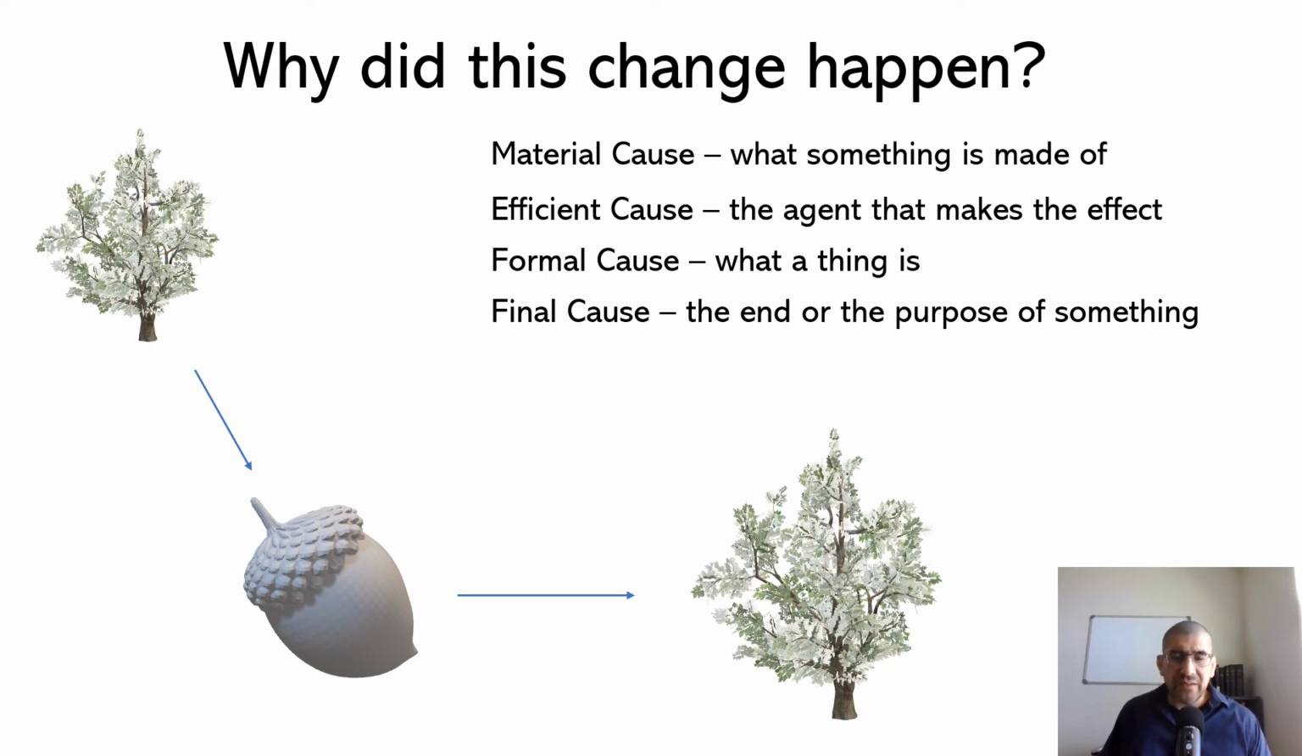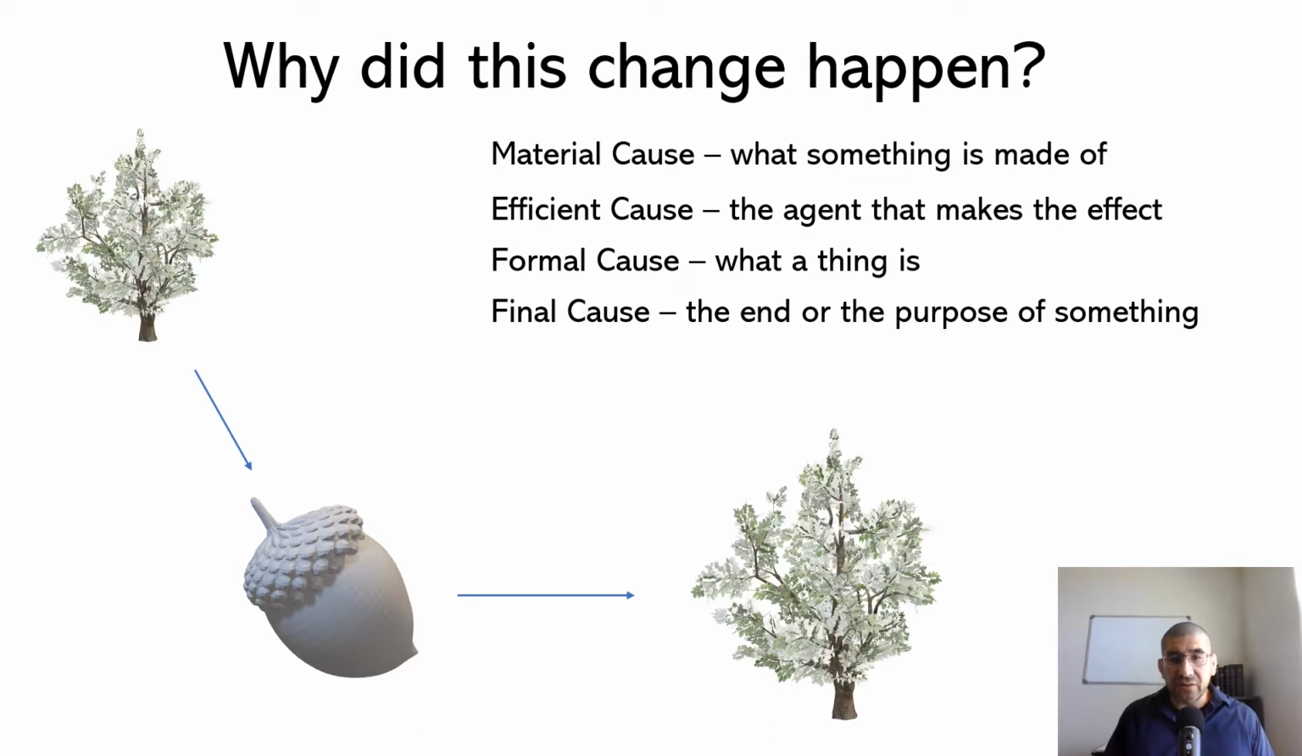Aristotle explains that there are four types of causes of change. So when you recognize that something has changed, that something is happening, in other words, there can be four types of reasons or four types of causes as to why the change happened. The four causes that Aristotle explains are the material cause, the efficient cause, the formal cause, and the final cause.